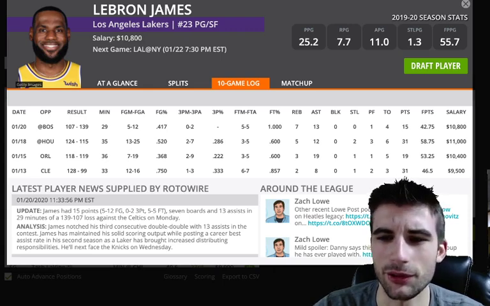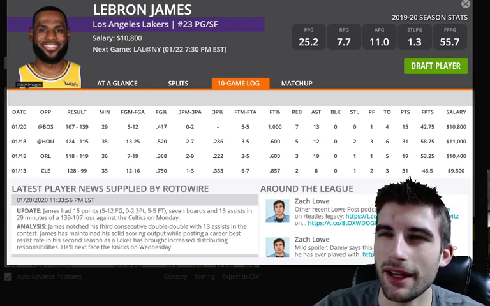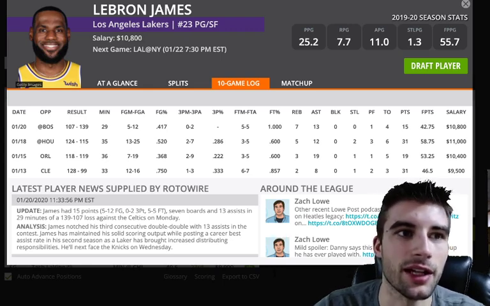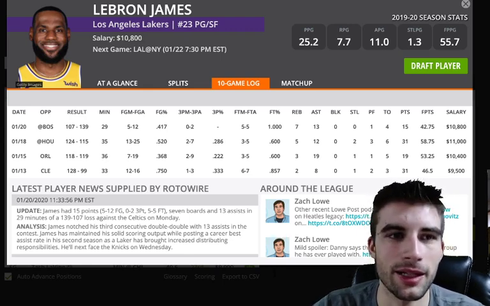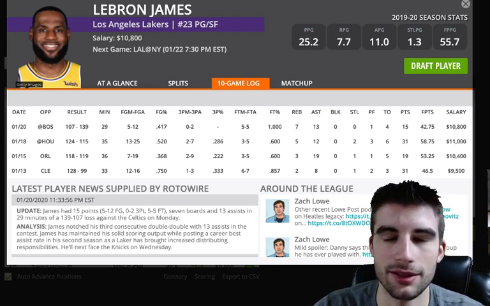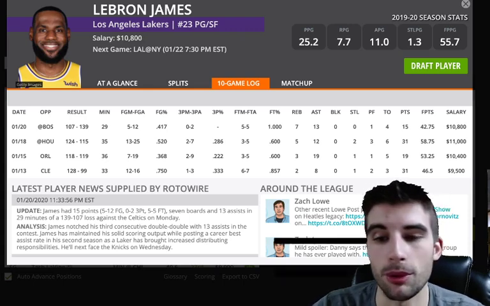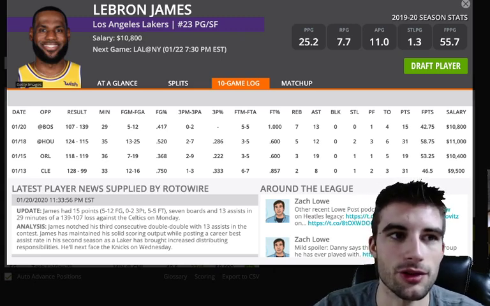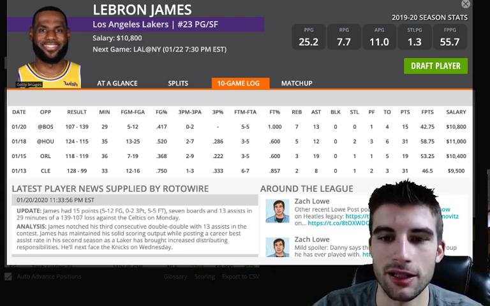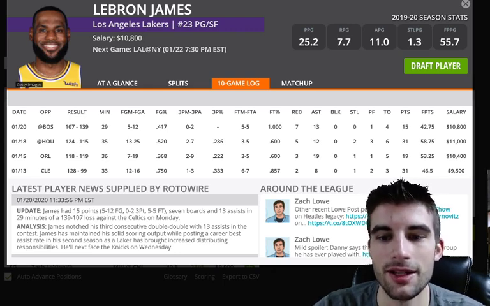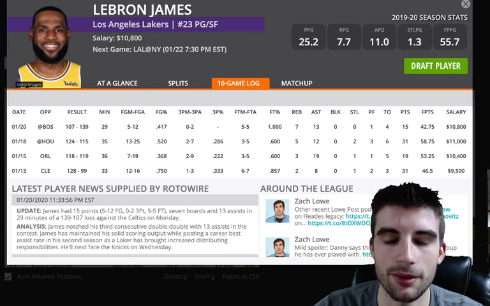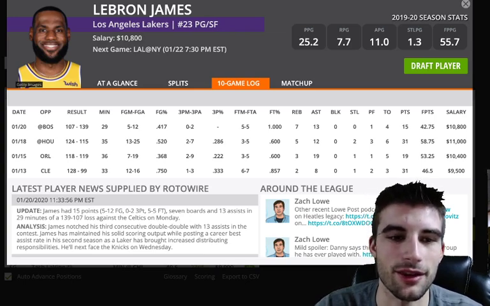I know AD is back, but he was on a minutes limit in the last game, and he played pretty poorly. I believe he only had 4 rebounds? I can't remember exactly, but it was less than 30 fantasy points. Did not have a good game. I do expect his minutes to be ramped up a little bit. I don't expect that kind of performance moving forward, but still, LeBron should be the main driver of this offense while AD works his way back, at least the next couple games. On the season, 1.55 points per minute, a 31.6% usage rate. Now, I will say there is blowout risk here. They are double-digit favorites, so that could be a little bit of concern. I know last time they played the Knicks, I believe this was a blowout. So that's a little bit of cause for concern, but I did want to talk about LeBron because this is a good spot for him, but not a must by any means on this slate.